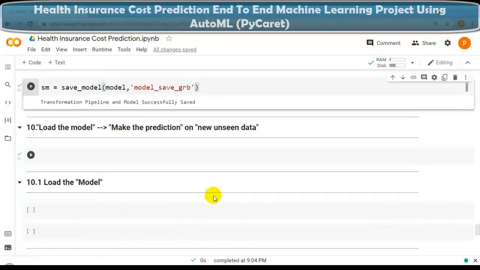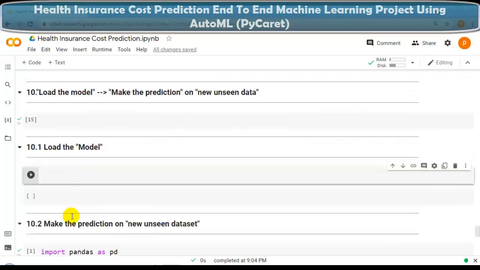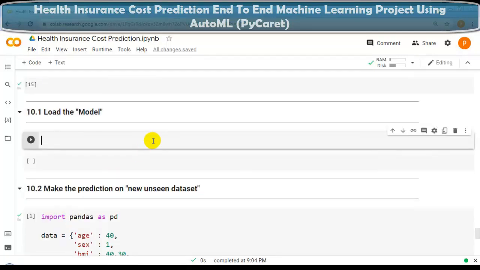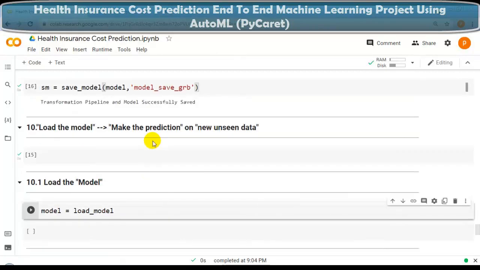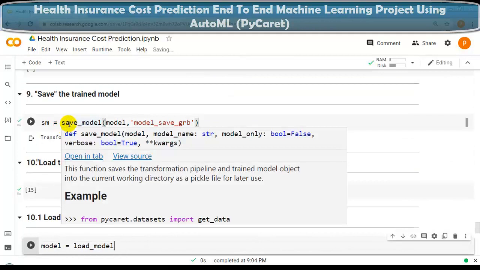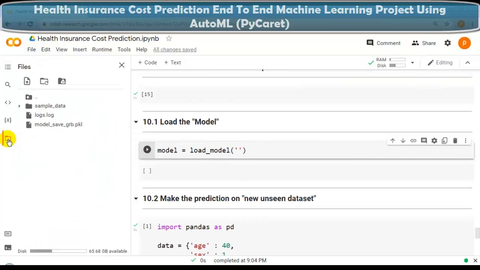So now our next question. In this question, we are going to load our saved model and also we are going to perform prediction on new unseen data. So let me show you this. Now let's first load our saved model. Let me first create one variable with name model is equal to load_model. As you can see over here, to save our model, we have used save_model. To load our model, we have to use load_model. And here we have to pass the model name, this one.